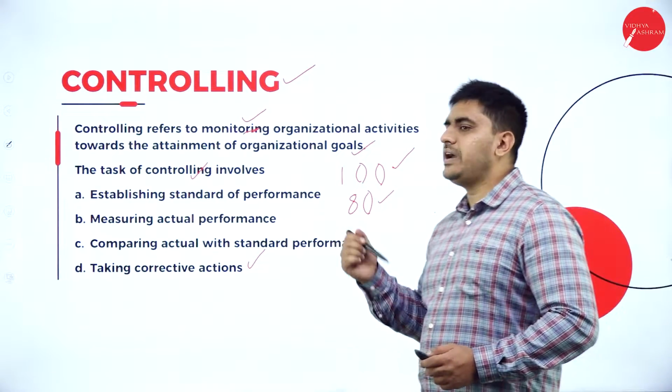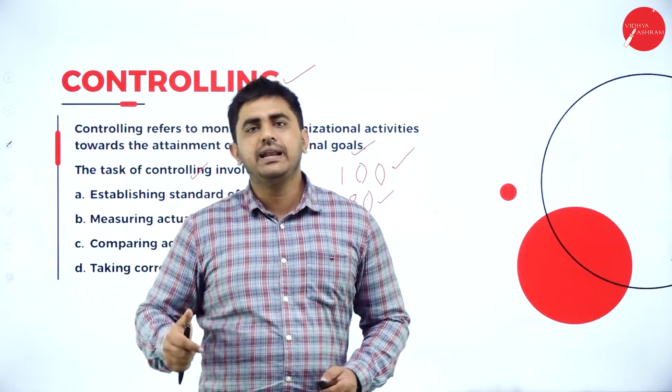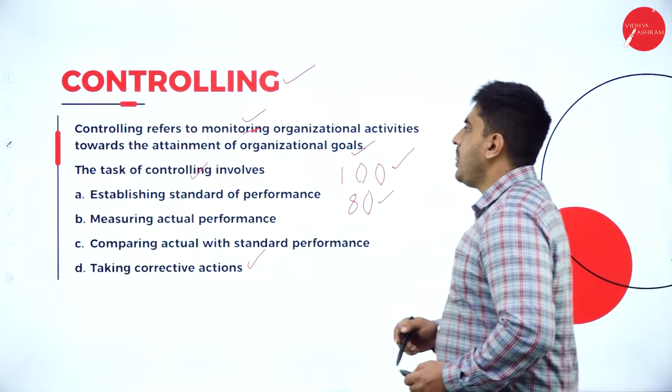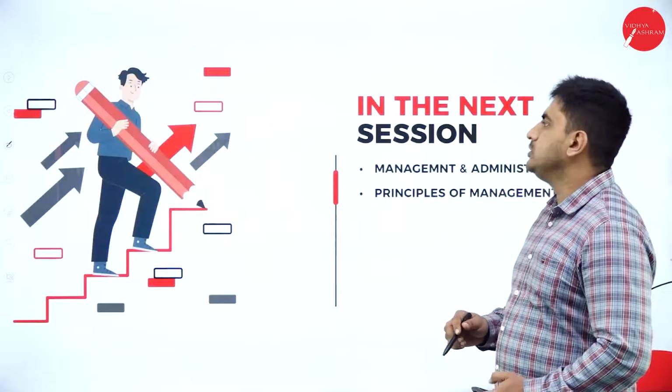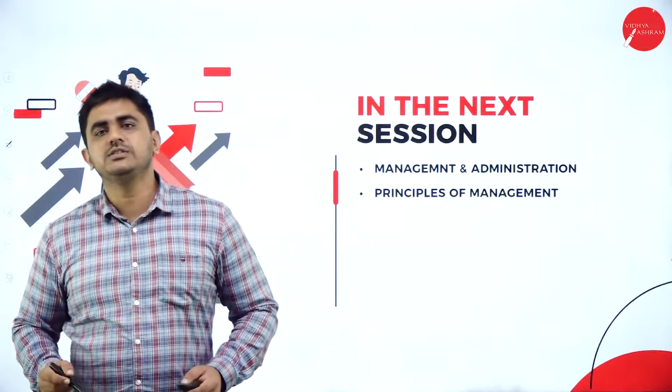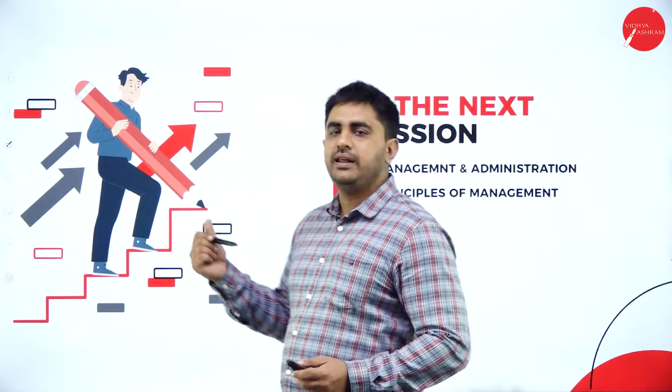All these 5 functions, that is planning, organizing, staffing, directing and controlling, have to be performed by the managers all the time because they are interrelated. So this is the end of today's topic. Hope you people are understanding what I am explaining.